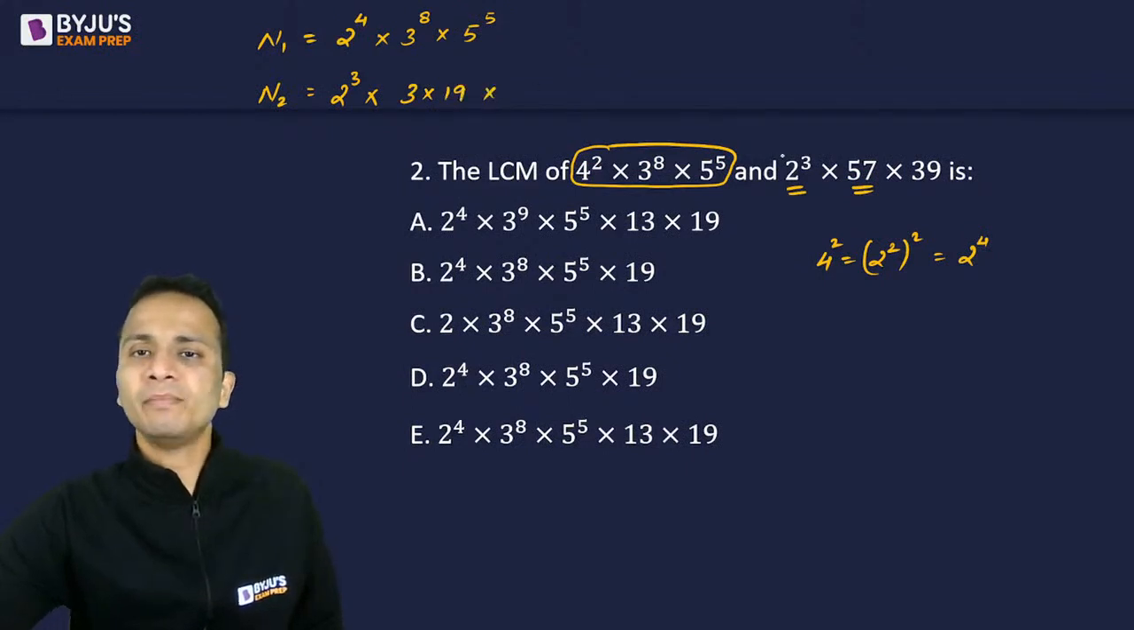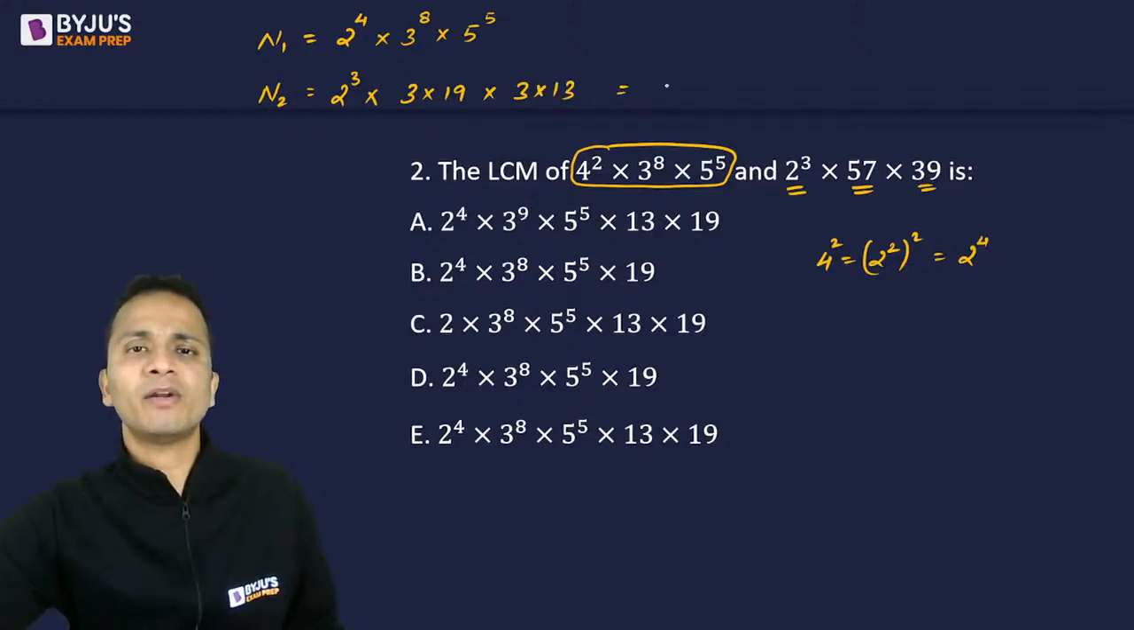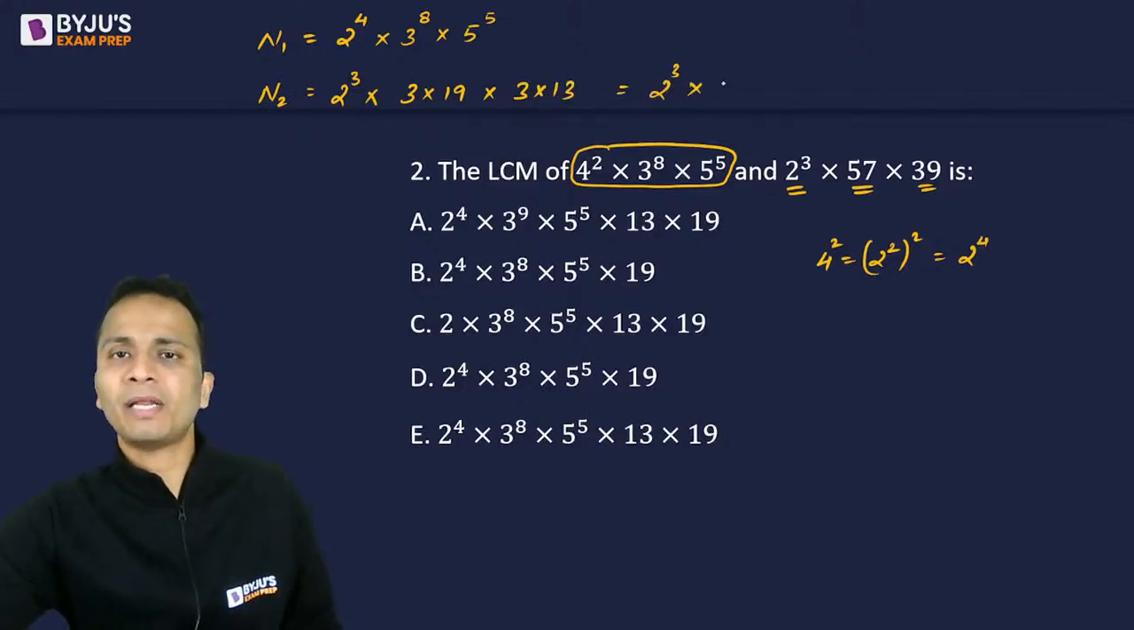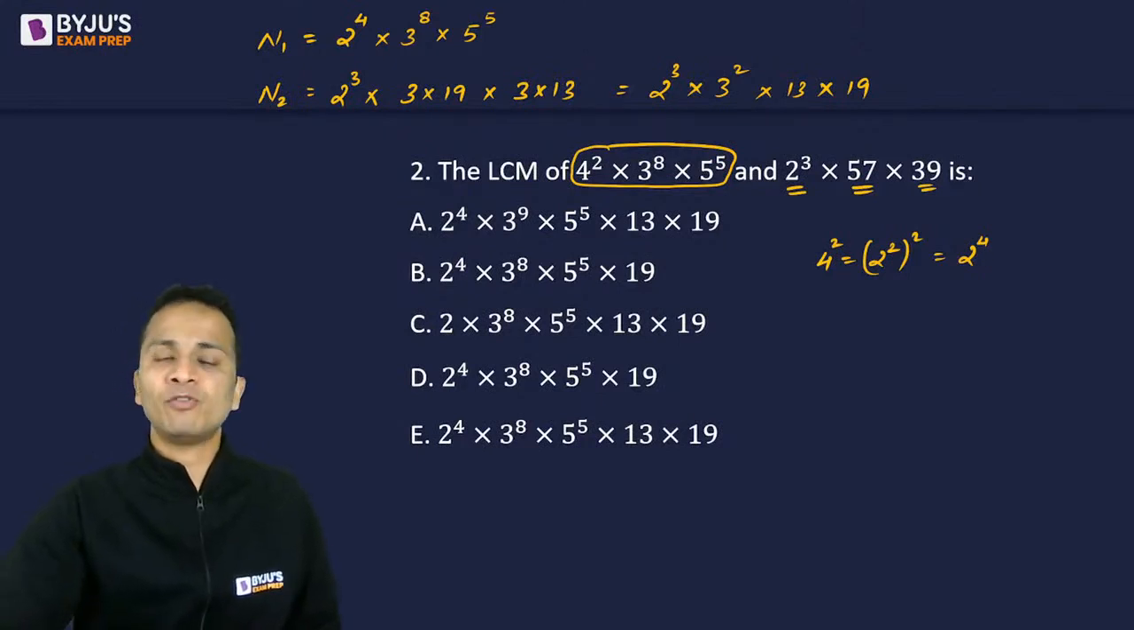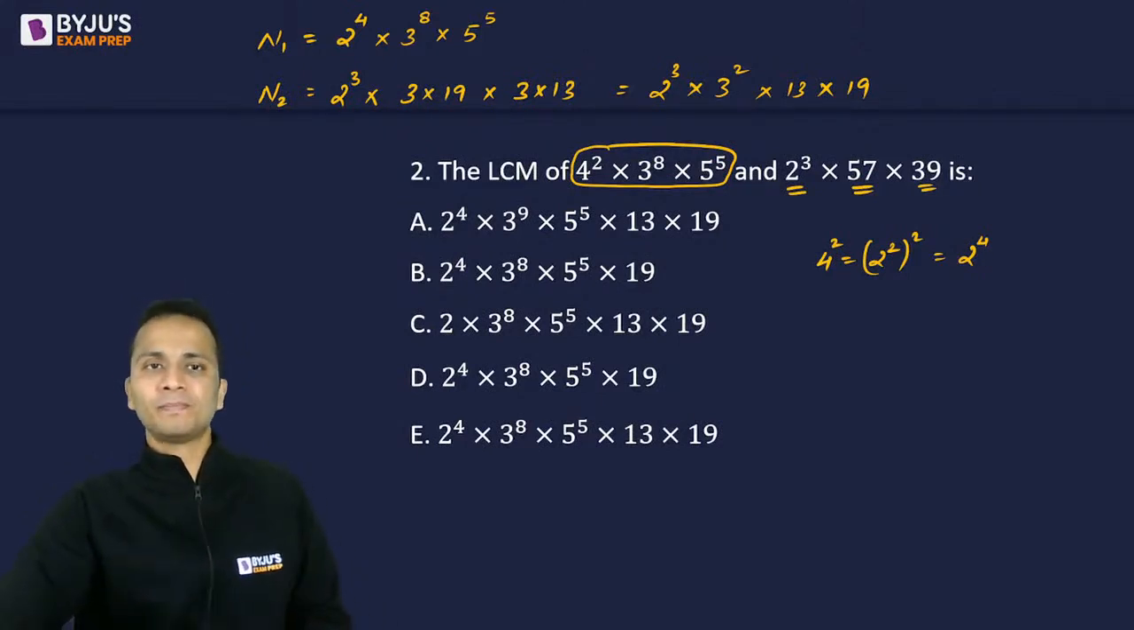And similarly, 39 can be written as 3 multiplied by 13. So the second number will become 2 cube multiplied by 3 square multiplied by 13 multiplied by 19. All right. Now you have two numbers for which you will have to find out the LCM.